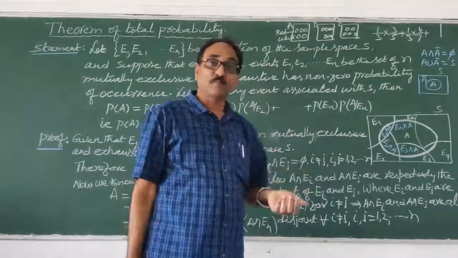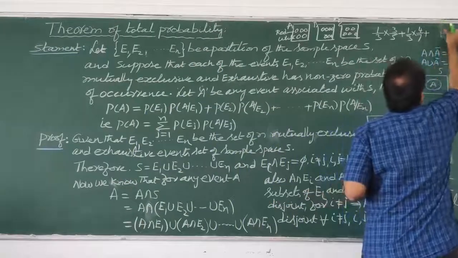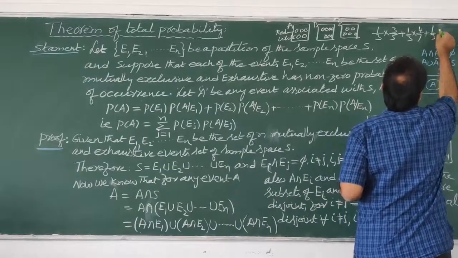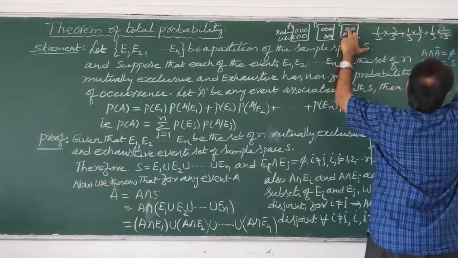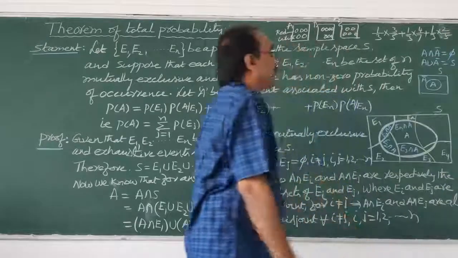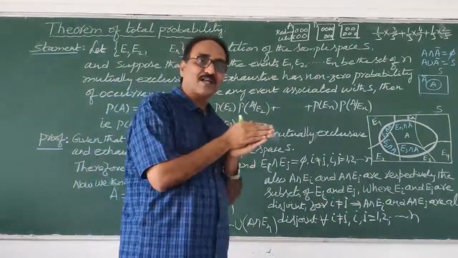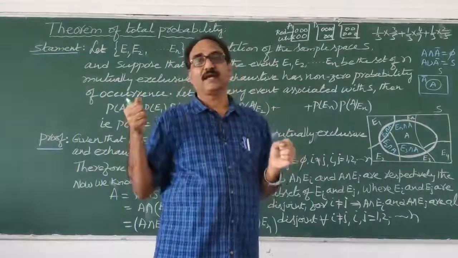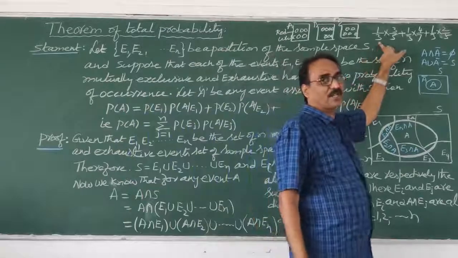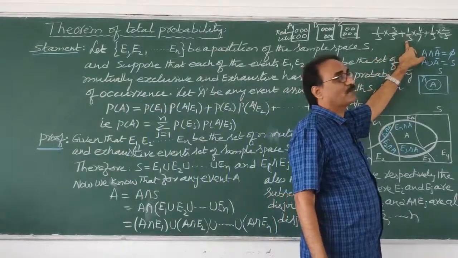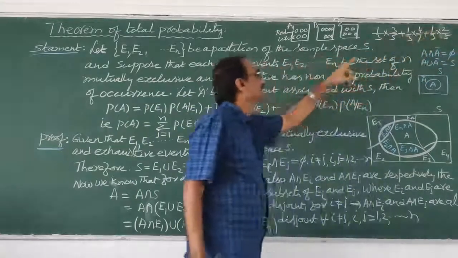Suppose I choose box C, same, the probability is 1 by 3 into, there are only 2 red balls, 2 by 5. My dear students, I think you understood very clearly. First of all, I should choose a box, then I should get a red ball from it. So the probability is how much? 1 by 3 into 3 by 5 plus 1 by 3 into 4 by 7 plus 1 by 3 into 2 by 5. That's all. That is called total probability.